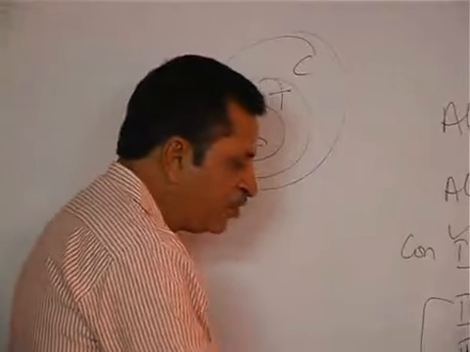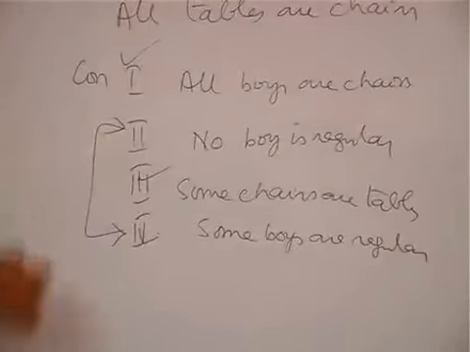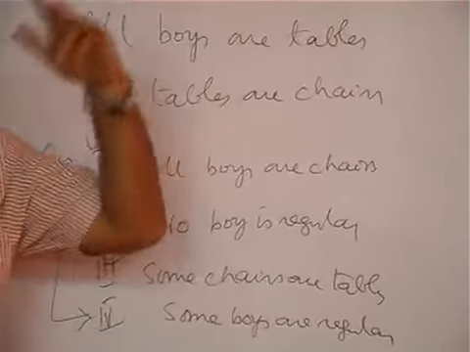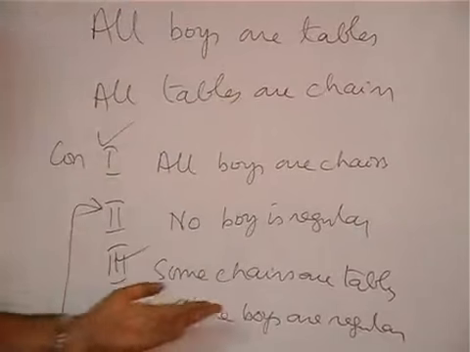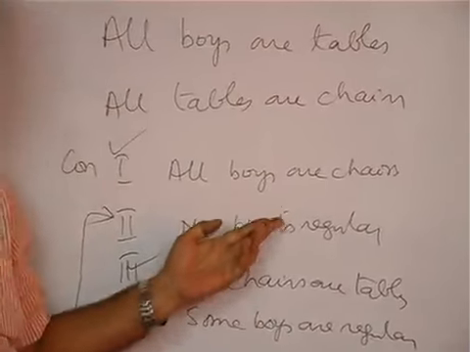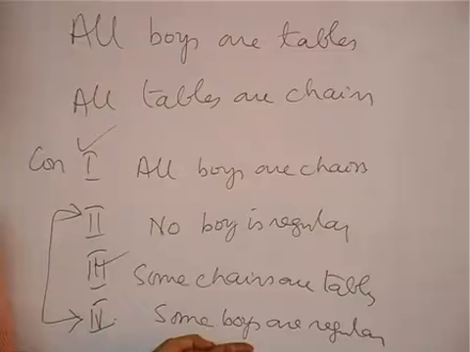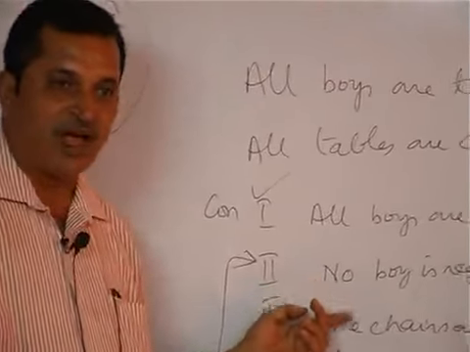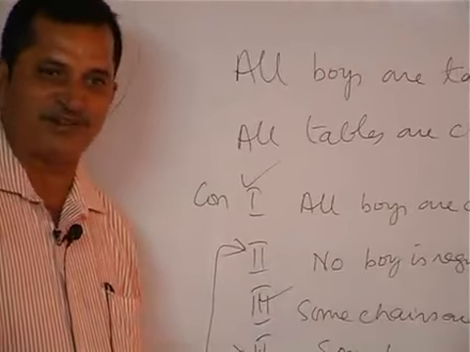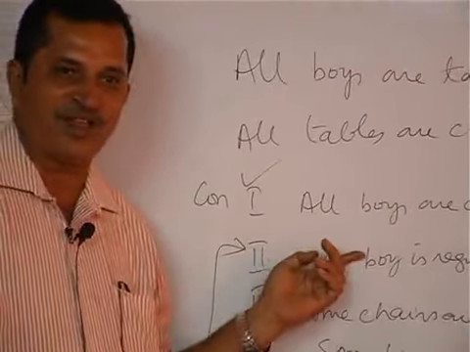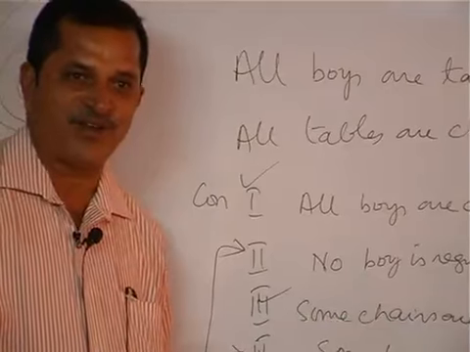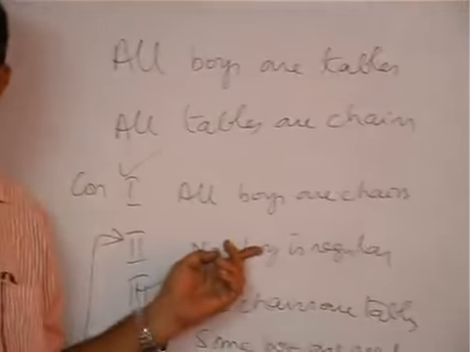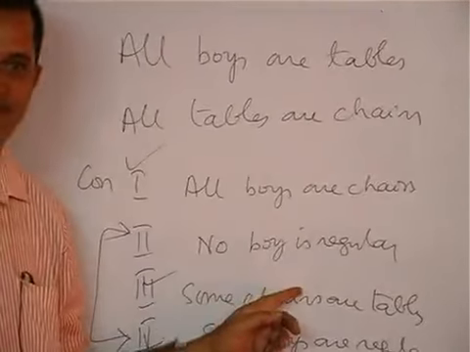Observe the second and fourth conclusions. They are not related to these statements. Even though they are not related, if one follows, the other will not follow. I am saying no boy is regular. On the other hand, I am saying some boys are regular. If I take no boy is regular, some boys are regular will not follow. If I take some boys are regular, no boy is regular will not follow. But any one of them will follow, is it not?